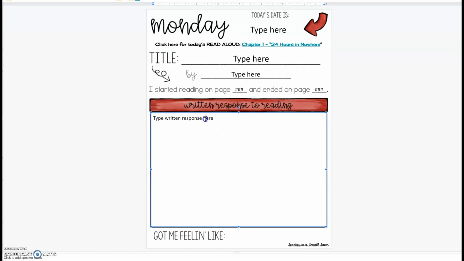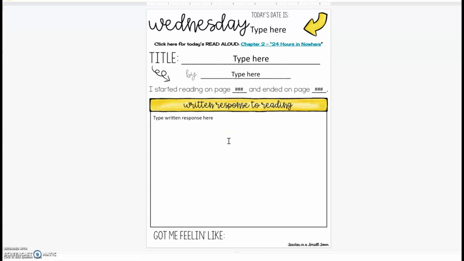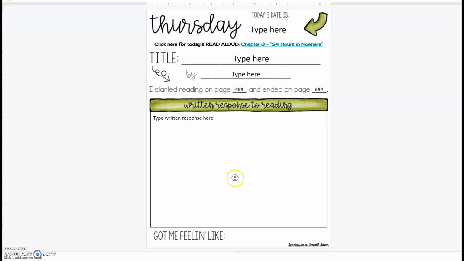And then right down here in this box is where you are going to start typing your response. Okay, so using those sentence starters, you're going to type 3 to 5 sentences. Then down here is where you're going to copy and paste one of the emojis from the So Emotional slide. So how are you feeling about what you read today? Okay, so this is Monday, so you'll complete this page for Monday. The next one is Wednesday, and I've linked the read aloud for chapter 2 right here for 24 Hours of Nowhere. Same process. And then finally, you'll do that for Thursday.